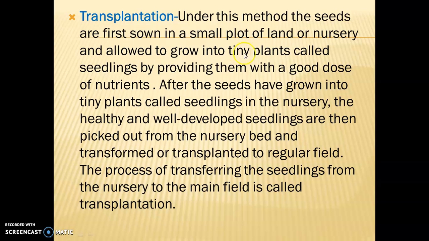That's why first we sow the seeds in a nursery so that they are protected from direct sunlight as well as from pre-monsoon showers. After a period of time, we transplant those seedlings to the regular field. This process of transferring the seedlings from the nursery to the main field is called transplantation.